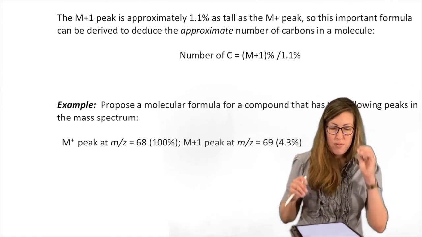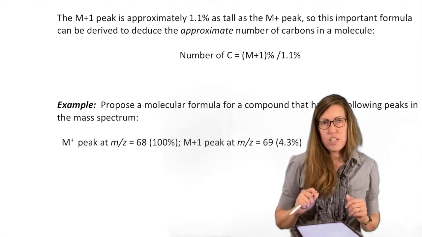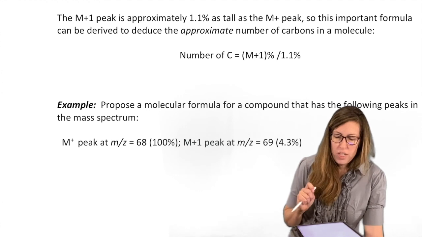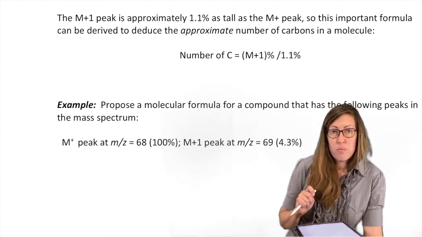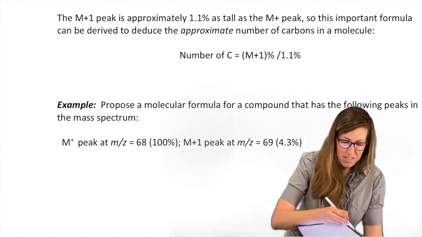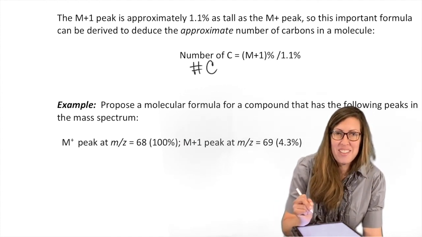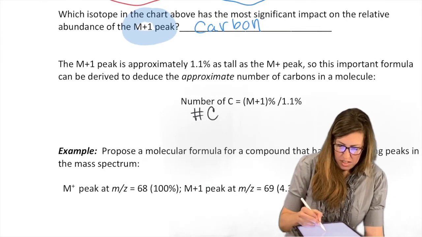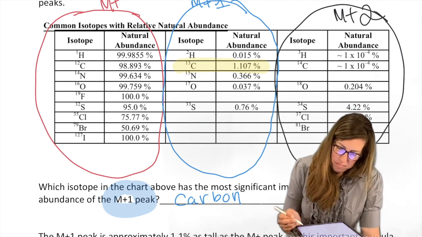So in other words, if we see an M+1 peak because we have a high enough resolution region of that spectrum, we should be able to find out information about carbon. Actually, very important information about carbon. The number of carbons. That's huge. That's part of the formula right there. Sometimes it takes a little more playing with the math, but like I said, it's not complicated math. It just takes a little time. But look at that again.